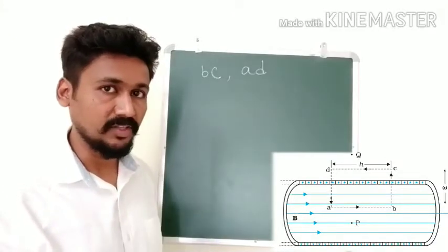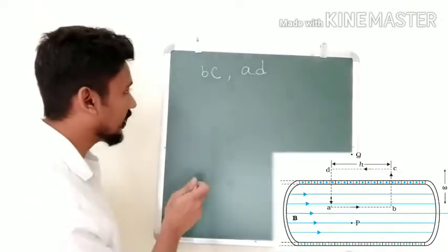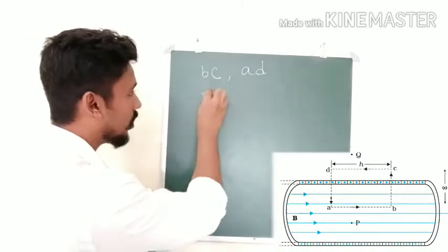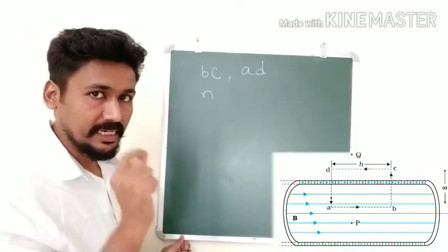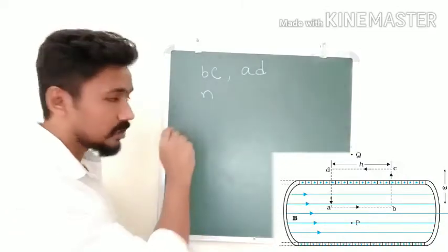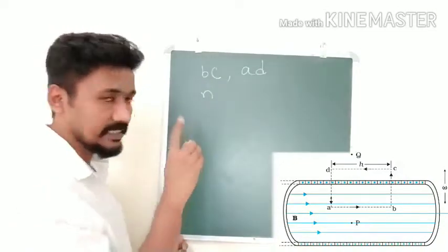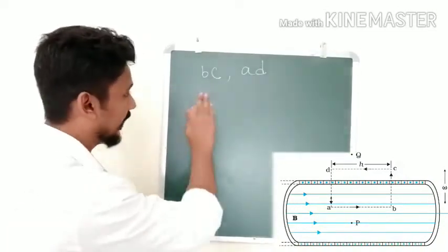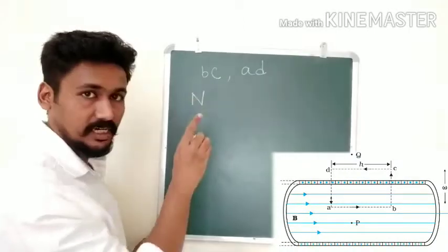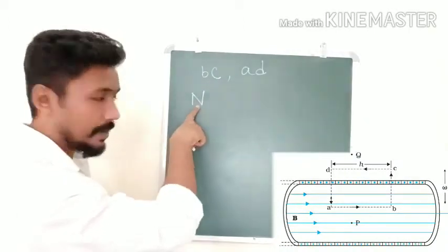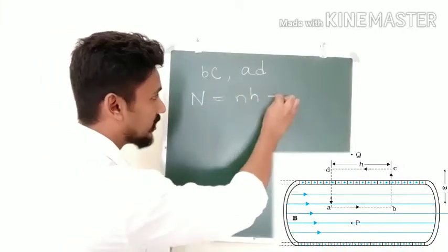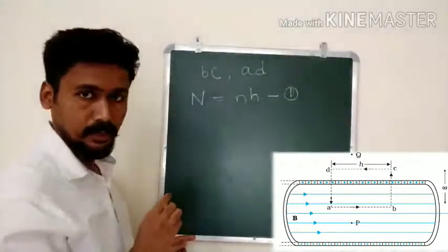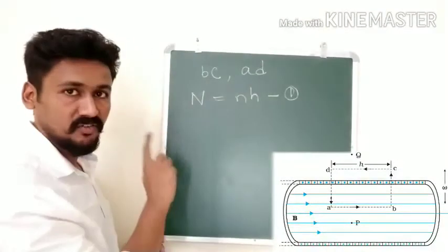Now let us start with our derivation. Let small n be the number of turns of solenoid per unit length. So for that length AB, the length of AB is small h. So we can write the total number of turns from A to B is capital N, and capital N will be equal to small n into h. Let us call this equation number 1. So this is the total number of turns.